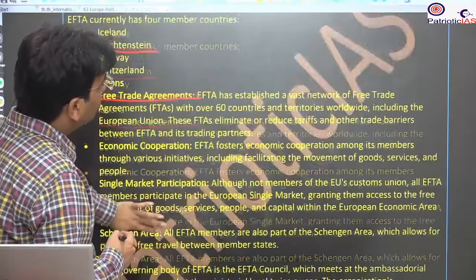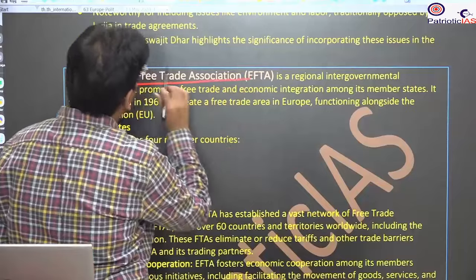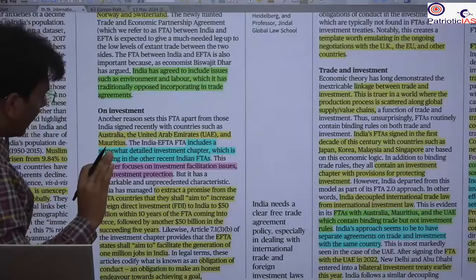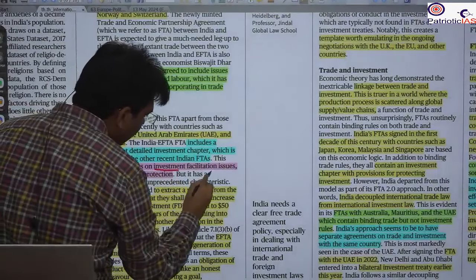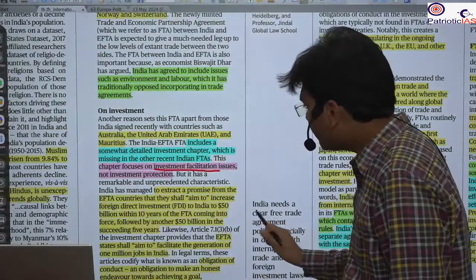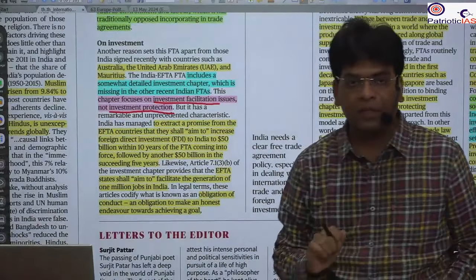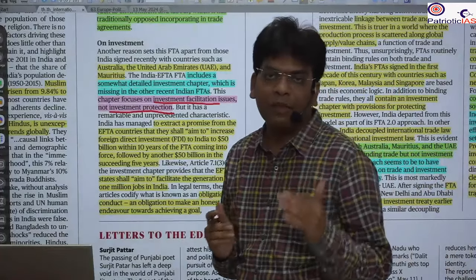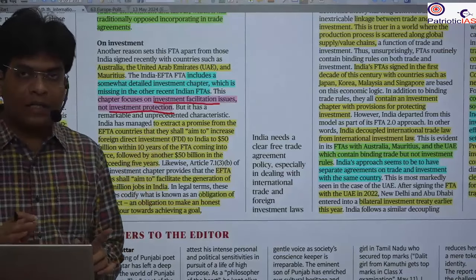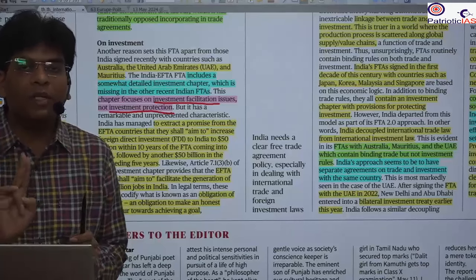So these are the 4 countries associated with the European Free Trade Association. What are the positive things in this? The first thing is that we have brought a change into investment facilitation, not investment protection. There is a difference between investment protection and investment facilitation. For example, if I am a company coming into India, investment protection means that the country will not change the law so that my investment will be threatened.